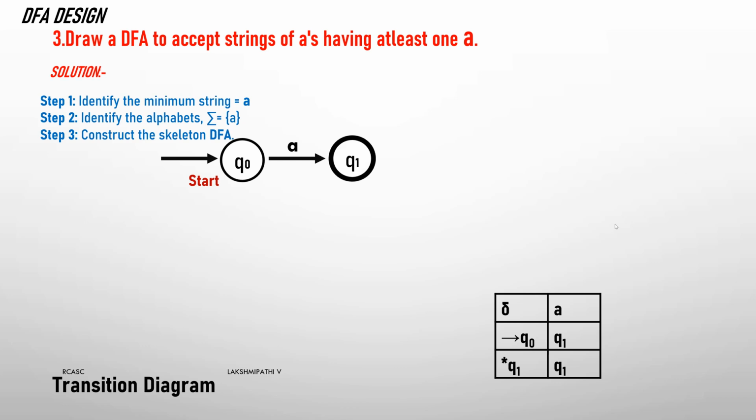That state will be final. See Q2, that is double circled. Either we can put it in bold, see here in this PPT we can put it in bold. We call it, Q1 is called a final state. See, Q0 reads A, Q1. The Q1 is the final state.